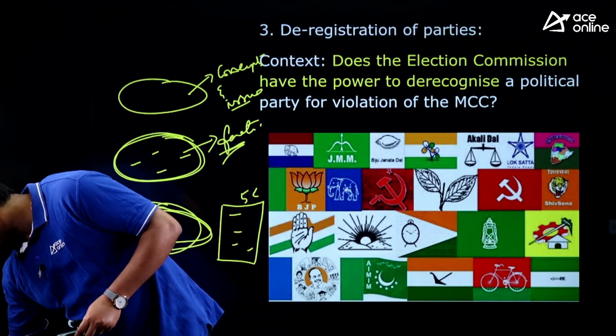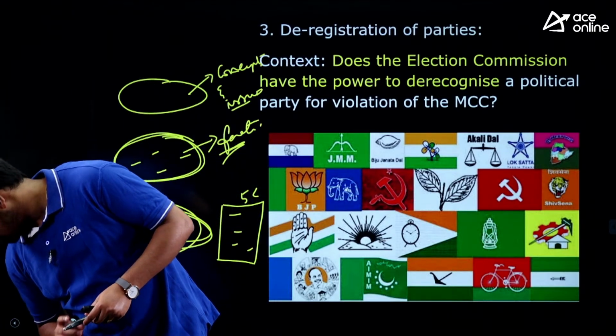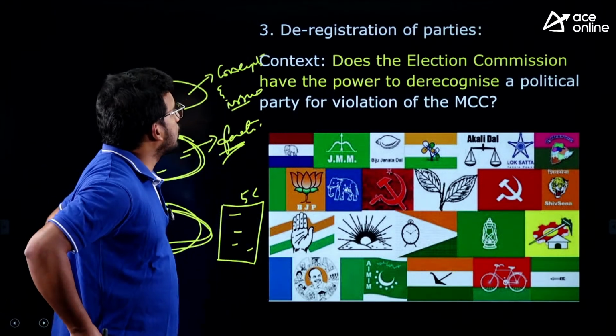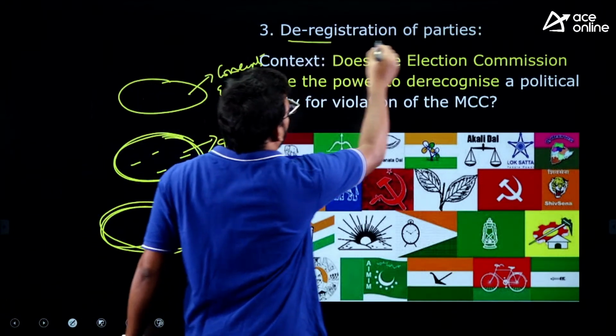Shall we move to the next article? Fine. So we'll move to the third article, that is deregistration of parties.